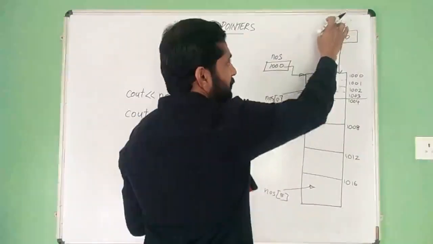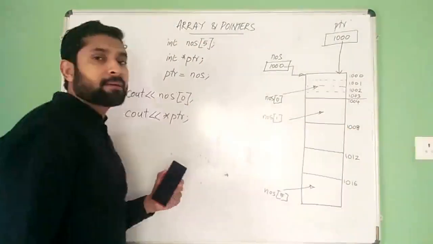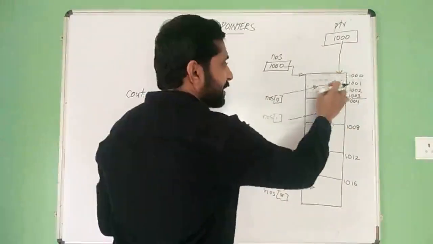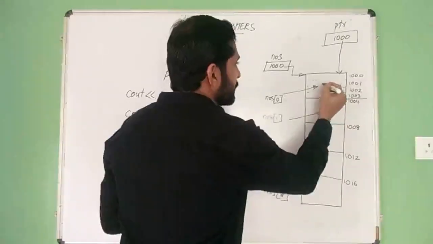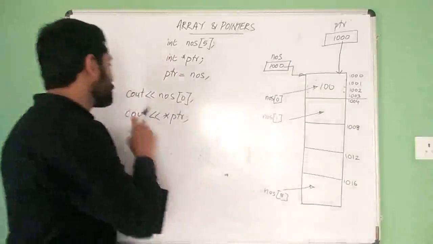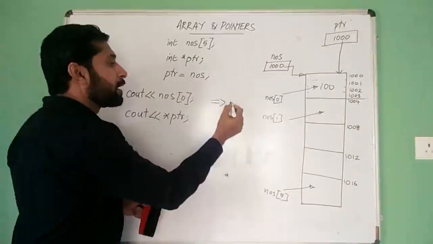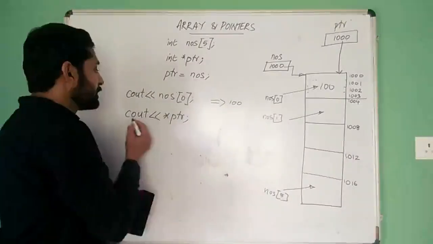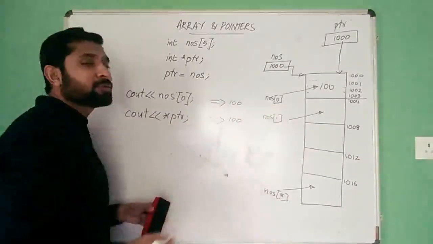And if you are saying star ptr, value at ptr is this content. Suppose inside this we have stored some 100. So Cout NOS of 0 will give 100 as output. Cout star ptr also gives 100 as output.